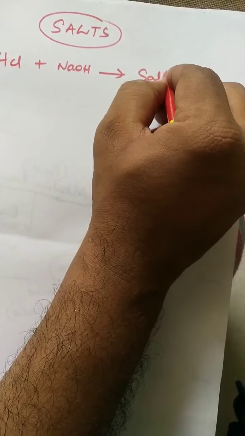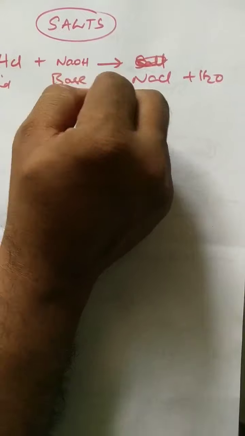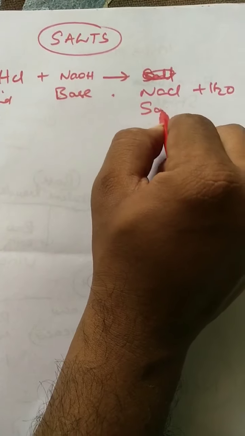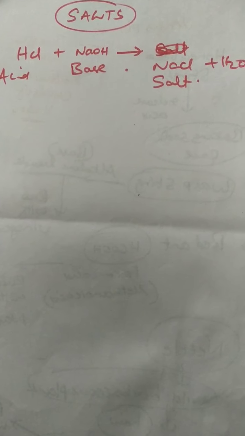Now coming to the point of salts. Next topic, salts. How is a salt formed? We can predict it by using this: acid plus base gives rise to, as we have just discussed, a salt, NaCl, plus H2O. So acid reacts with base to form salt and water. Here NaCl is a salt. Like this we can take many examples. Generally salts are formed when acids react with bases.